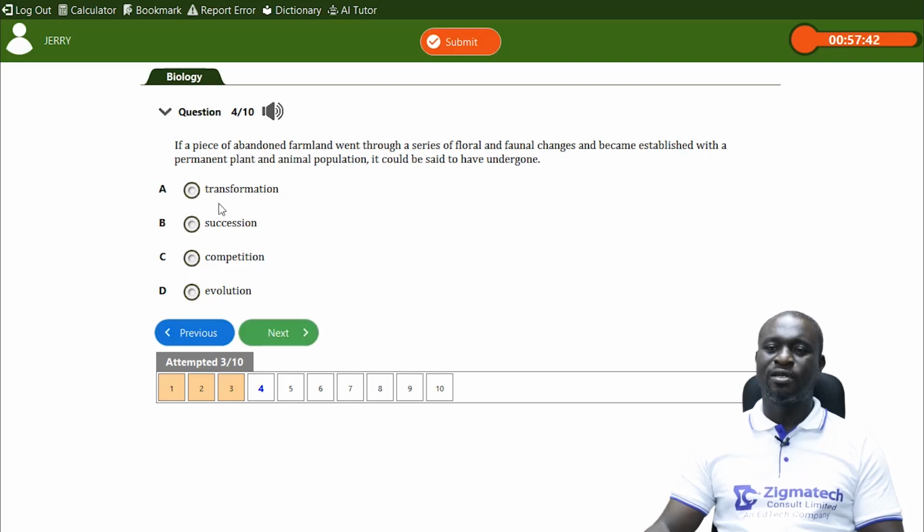Okay, let's do question 5. If a piece of abandoned farmland went through a series of floral, when you say floral, it means plants, fauna is animals, okay? So a series of floral and fauna changes and becomes established with a permanent plant and animal population, it could be said to have undergone succession.